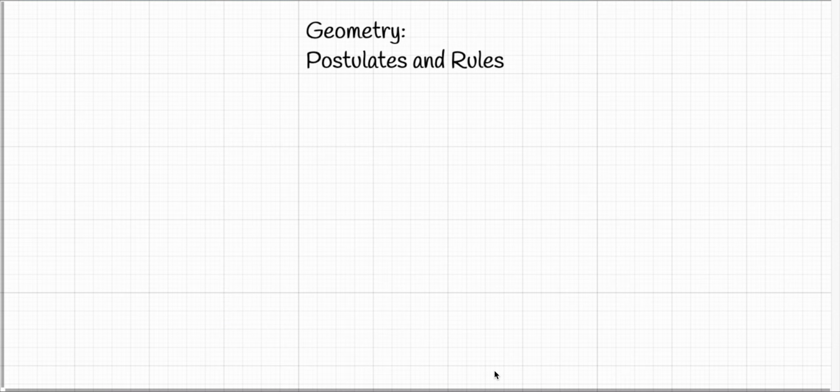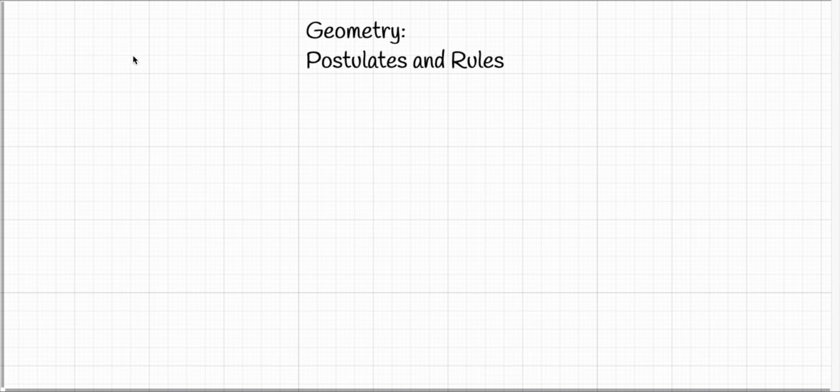Fifth one. This is the most complicated one. It has its own name called the parallel postulate, and you'll see why in a moment. It goes like this. In a plane, given a line and a point not on it, there's exactly one line that passes through the point and never meets the first line. Lot to unpack there, so let me start.